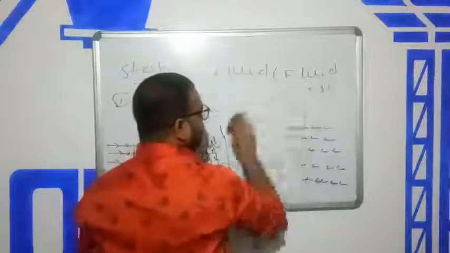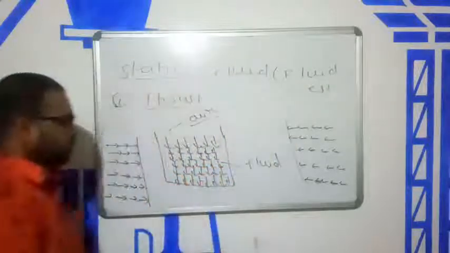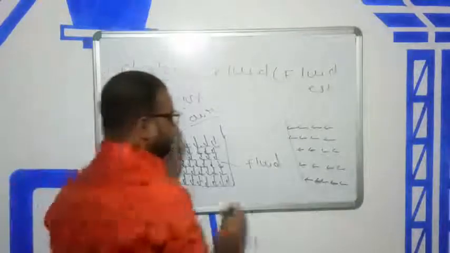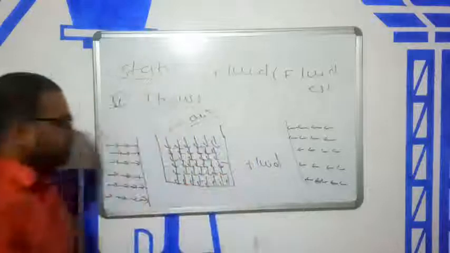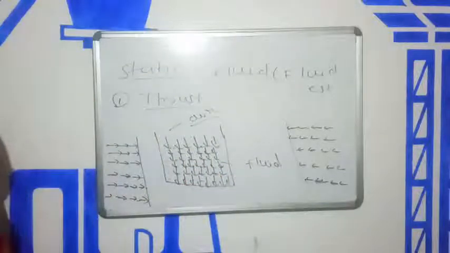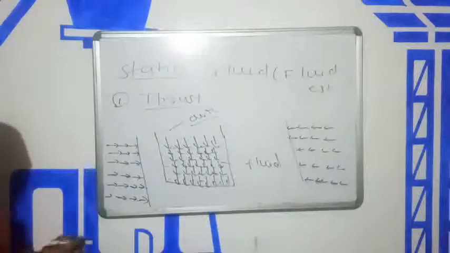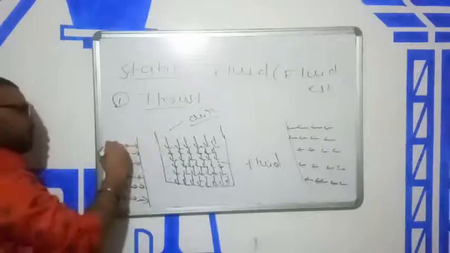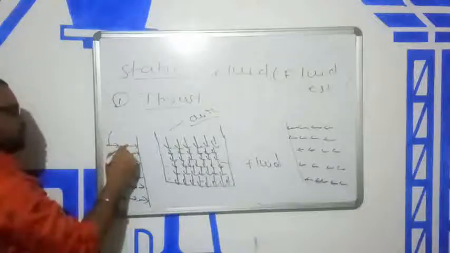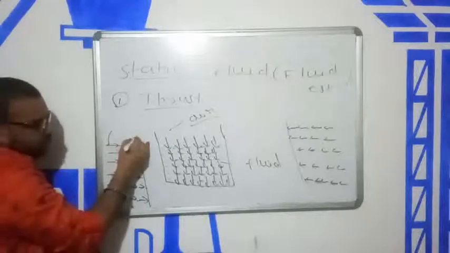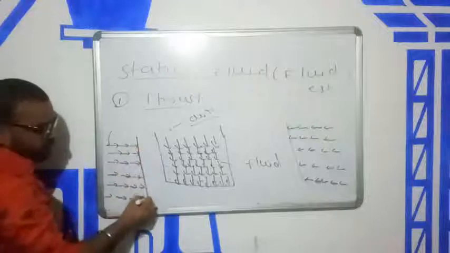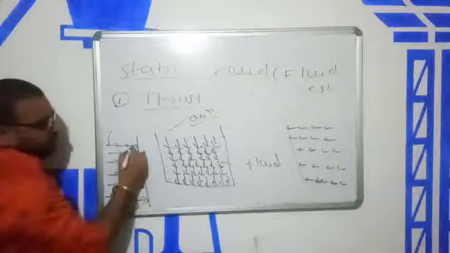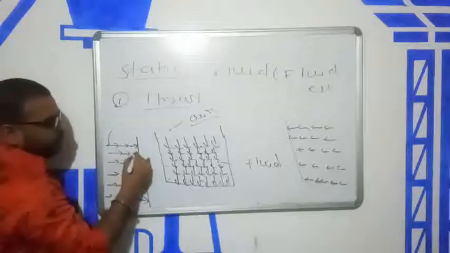Okay, now I consider the first surface. Now first, before considering, you can see that the forces are perpendicular. If I ignore these forces and consider only the surface, then definitely you can see that these forces are perpendicular.